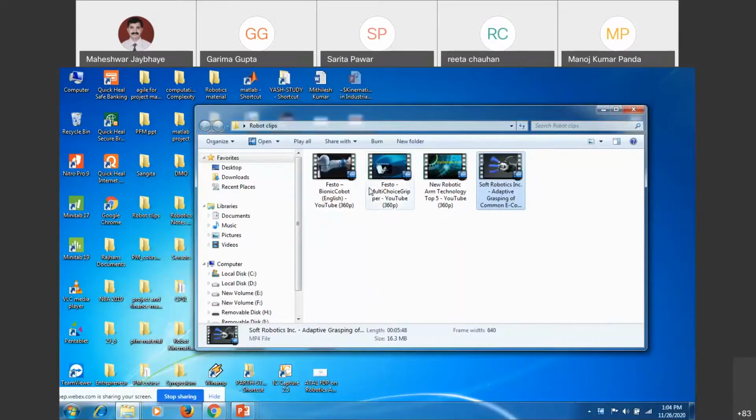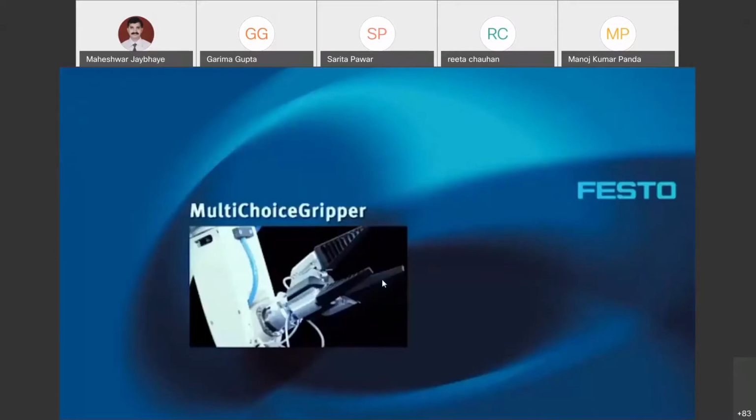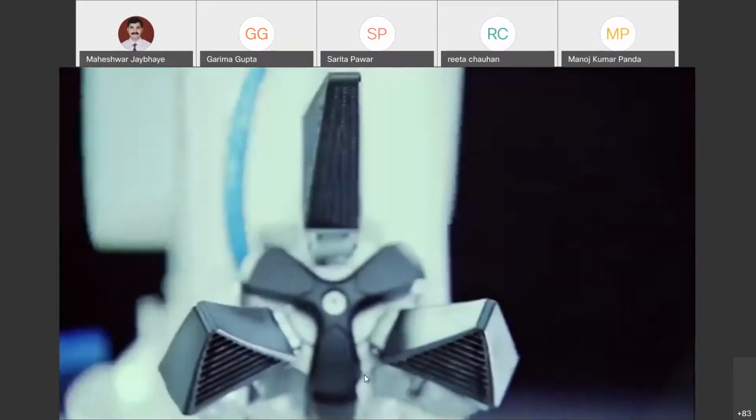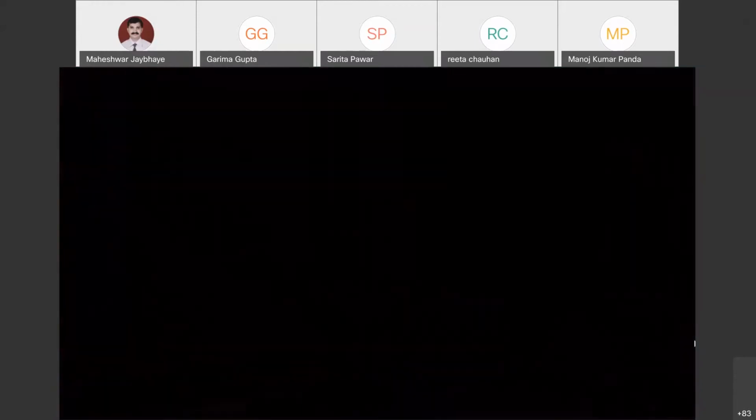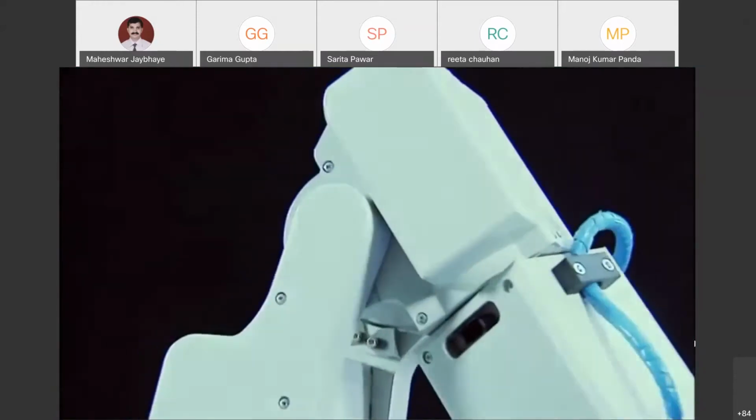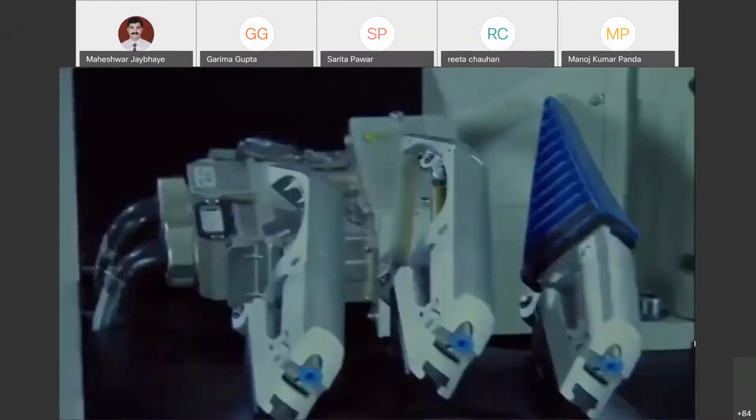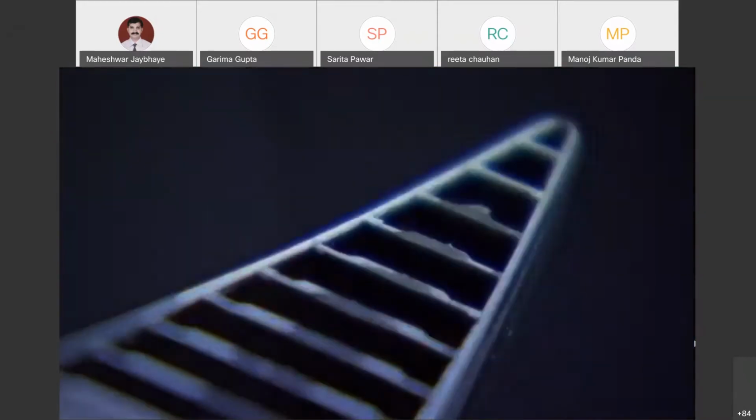You will be coming to know other things also related to yesterday's flexible grippers which we were having. You can see the actuation mechanisms, and whatever you have learned you can just recollect, the hydraulics and pneumatics which is being used.